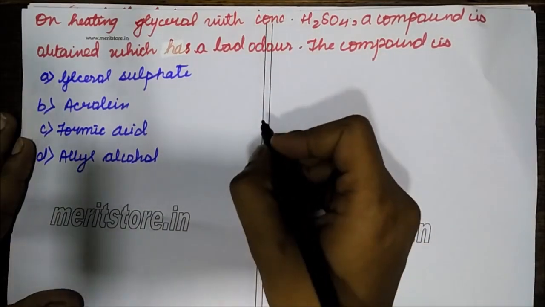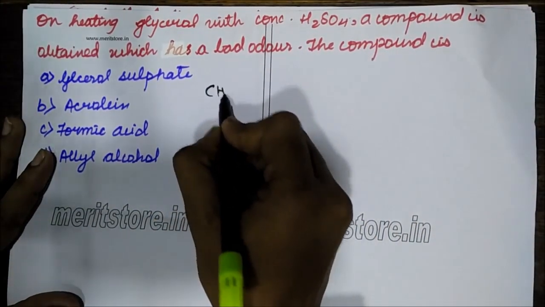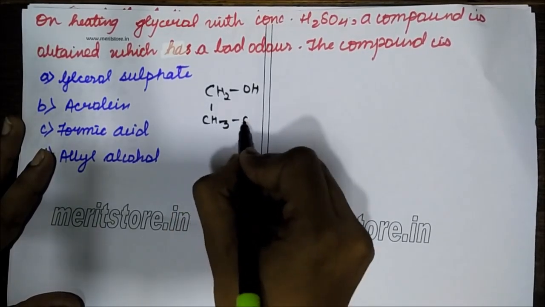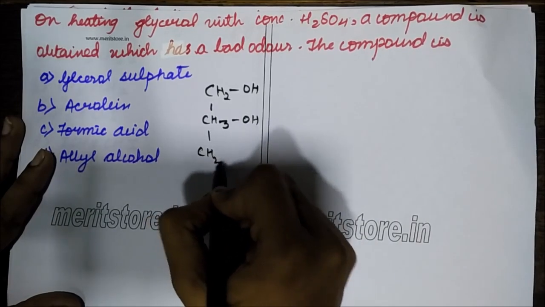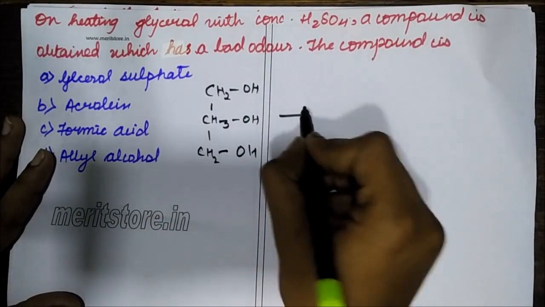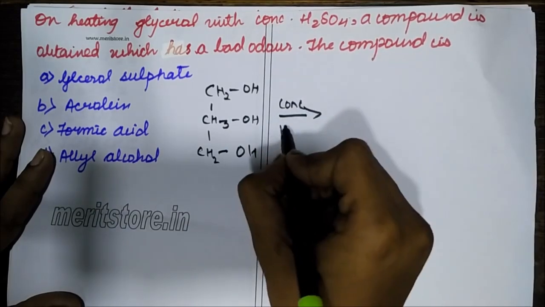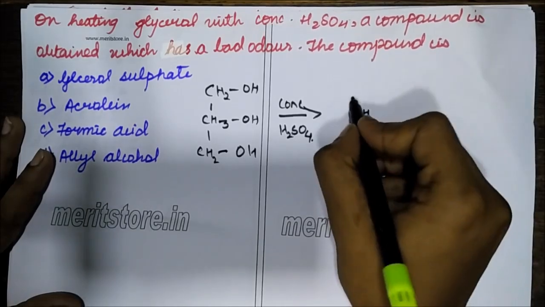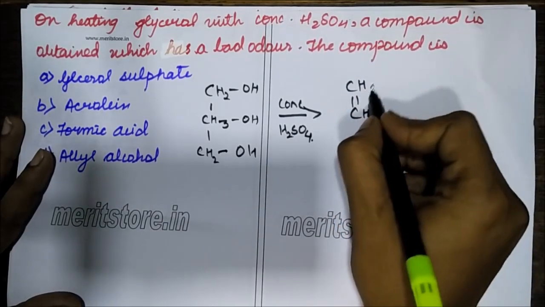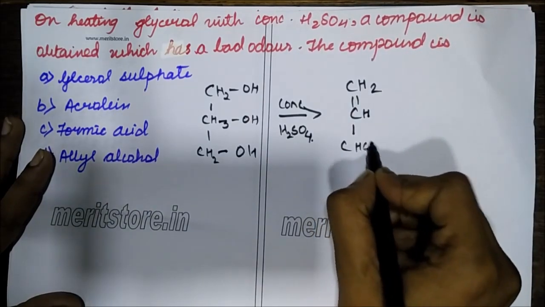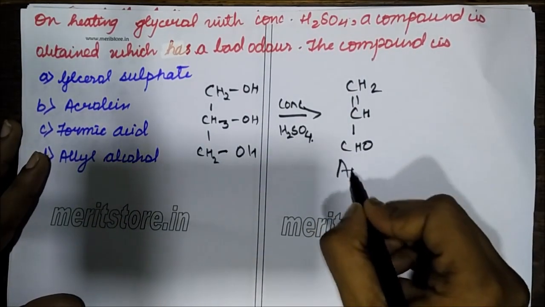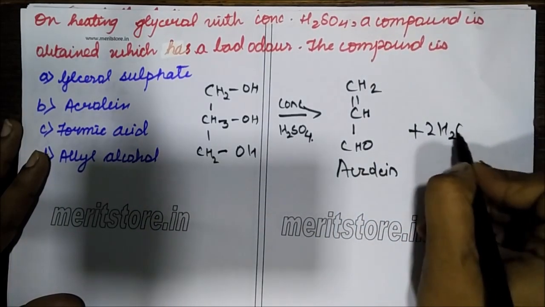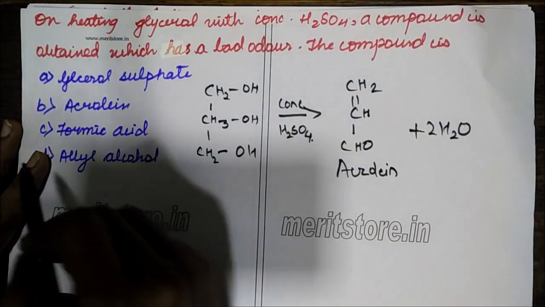The next says on heating glycerol. Now what is the structure of glycerol? Glycerol structure is this way. It's a trihydric alcohol, and when you treat it with concentrated sulfuric acid, it will undergo dehydration to form this product, which is called acrolein. Acrolein is the answer, and water molecules will be removed. So it is undergoing removal of water molecules to form acrolein.